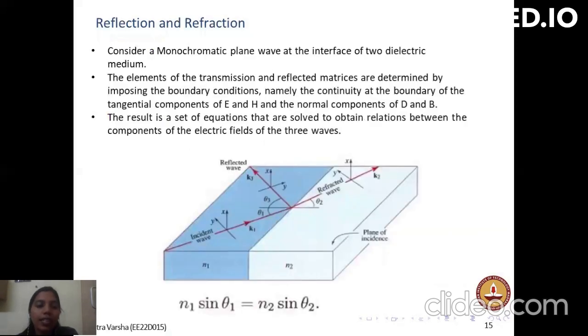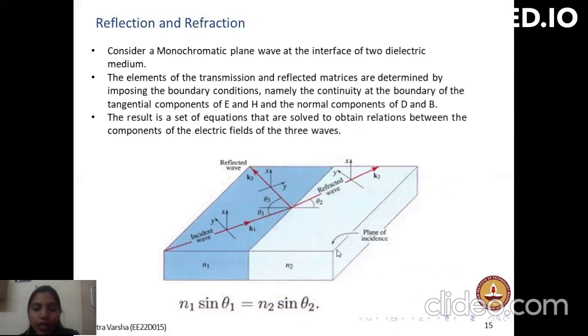In this section, we will examine the reflection and refraction of a monochromatic plane wave of arbitrary polarization incident at the planar boundary between two dielectric media. The media are assumed to be linear, homogeneous, and isotropic, with impedances eta 1 and eta 2, and refractive indices N1 and N2.